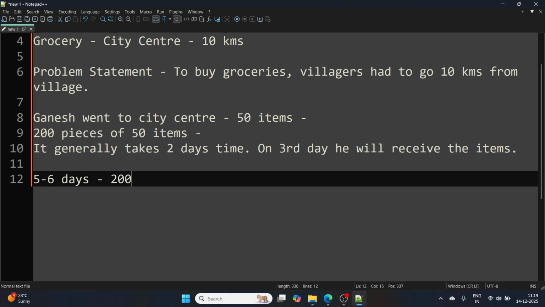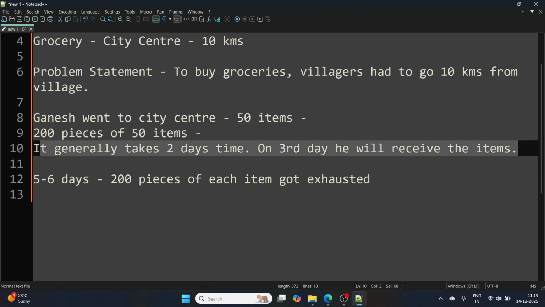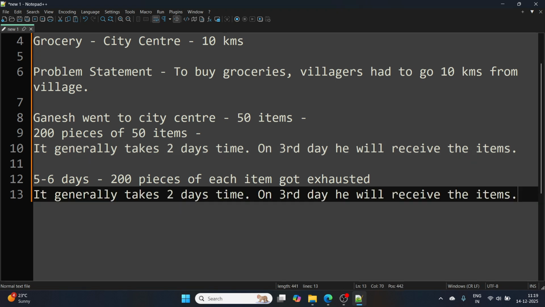Those 200 pieces of each item, we are just assuming, got exhausted. Now if Ganesh gave an order to the wholesaler again, the wholesaler told him it will take 2 days' time.